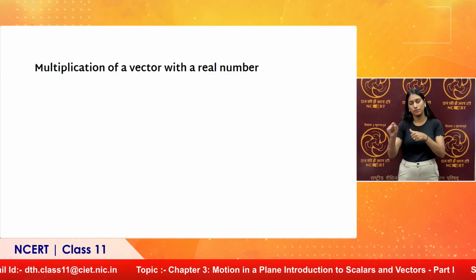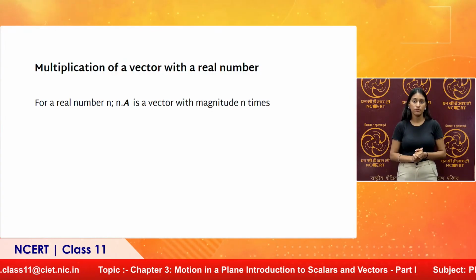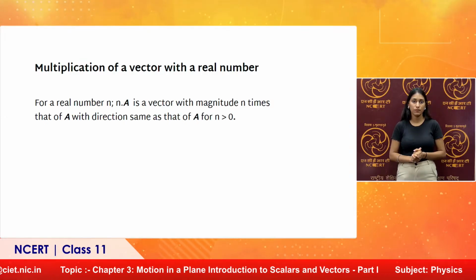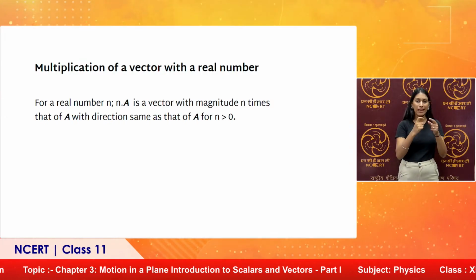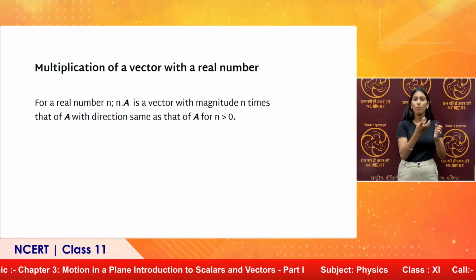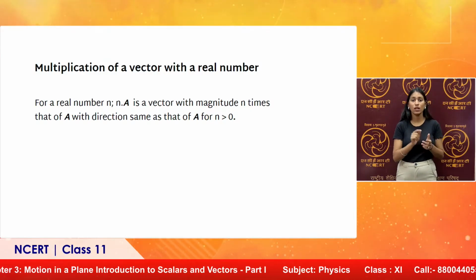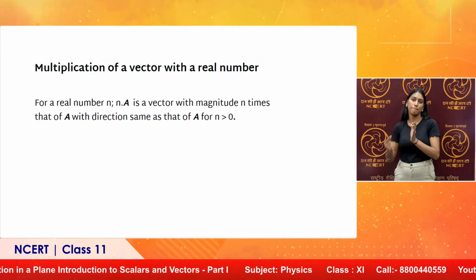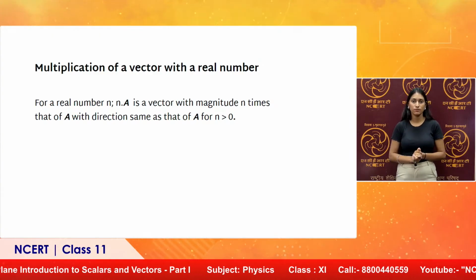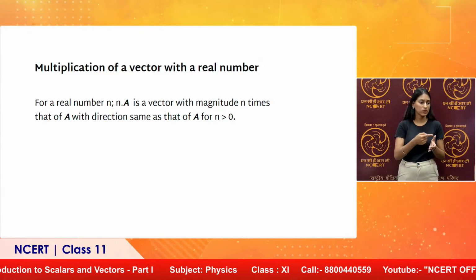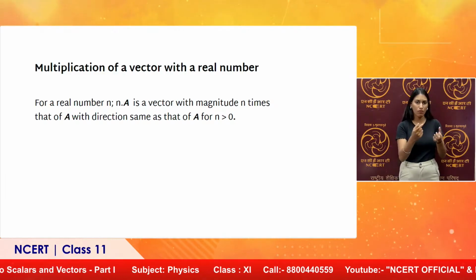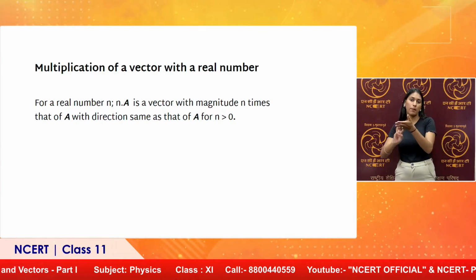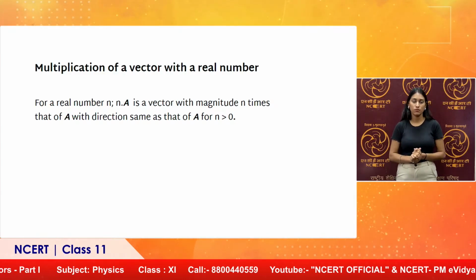Now, multiplication of a vector with a real number. For a real number n, n into vector A is a vector whose magnitude is n times that of A. For example, if there is a force F of 10 Newton east, and you want 7F, it will be 70 Newton, continuing to be in the same direction, that is east.